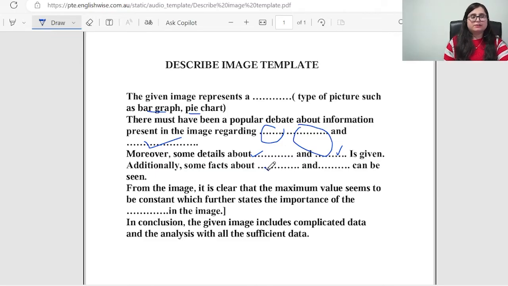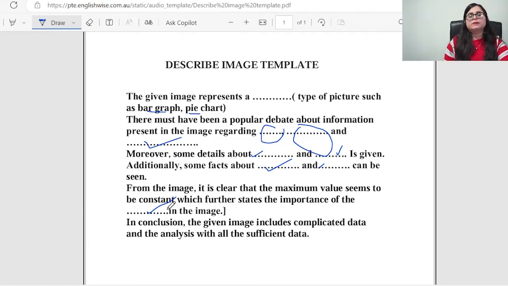Additionally, some facts about another words you can add. It can be seen from the image. It is clear that the maximum value seems to be constant, which further states the importance of the dash in the image. Here also you can enter a keyword, or you can just repeat the topic word. In conclusion, the given image includes complicated data and the analysis with all the sufficient data.